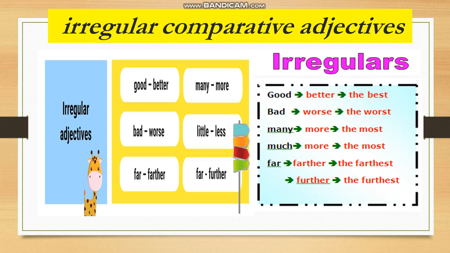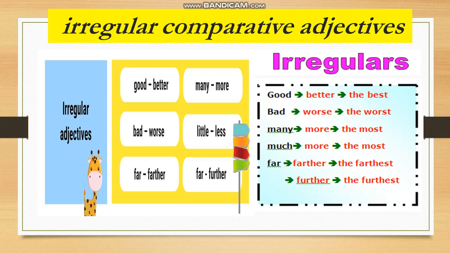As long as you do not compare, put the adjective in its positive form: Ali is strong, Jane is beautiful. As long as you are comparing, add er or more: Ali is better than, Jane is more beautiful than.